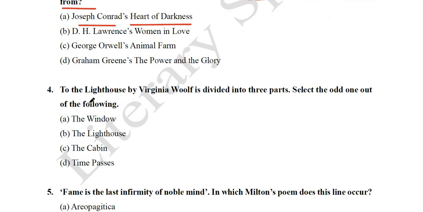Next question: To the Lighthouse by Virginia Woolf is divided into three parts. Select the one that is not a part out of the following: the window, the lighthouse, the cabin, time passes. So To the Lighthouse, another famous novel by a modern writer, Virginia Woolf. It's called a stream of consciousness novel, and that novel is divided into three parts actually, and the parts are in the following forms: the window, time passes, and the lighthouse. So the cabin is not a part of this novel. So the answer will be the cabin.